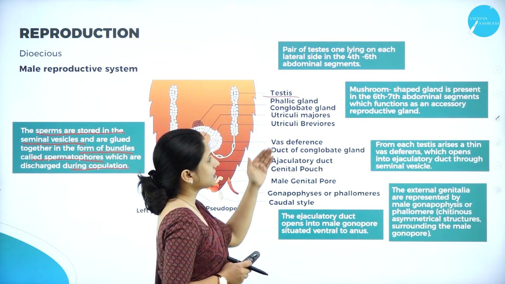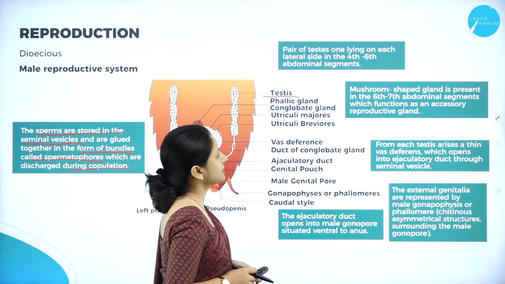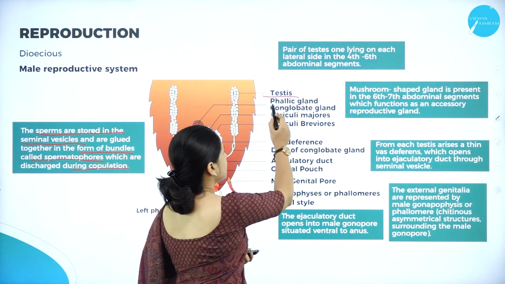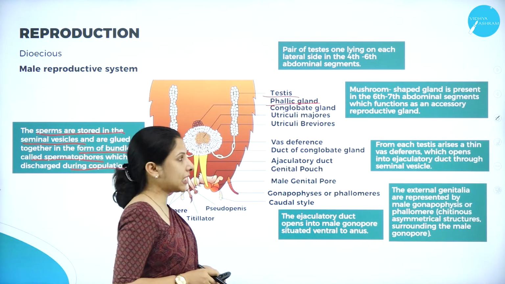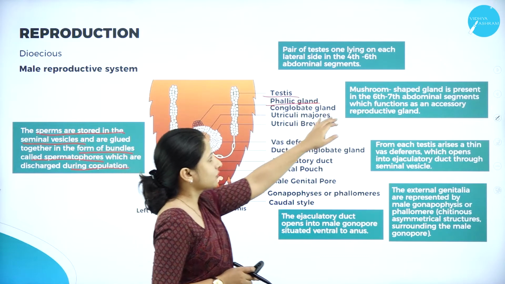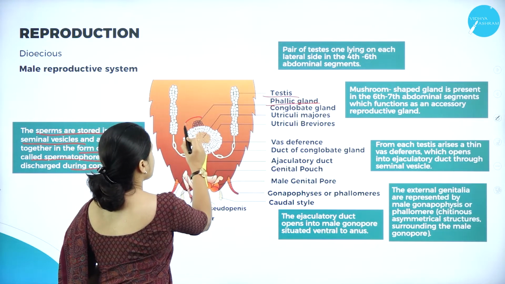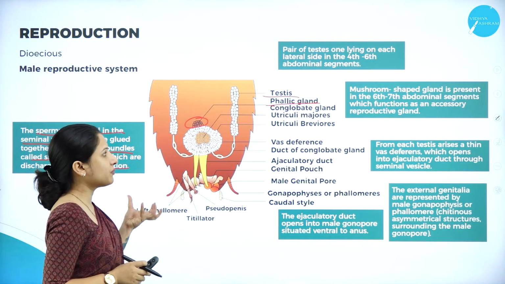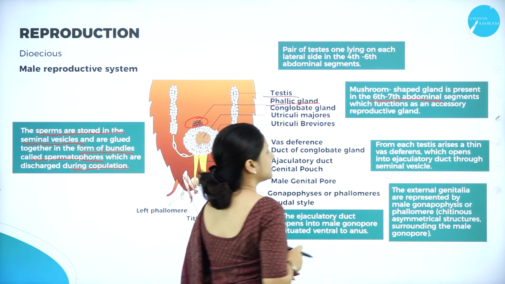After the testis comes a mushroom-shaped gland which is present in the sixth and the seventh segment. There is a gland called the phallic gland or the conglobate gland, which is mushroom shaped. As you can see here, they are shaped like a mushroom, and they are present in the sixth and the seventh abdominal segment.